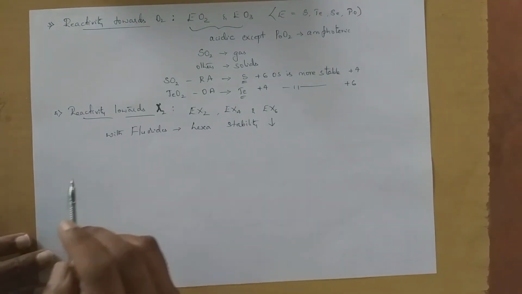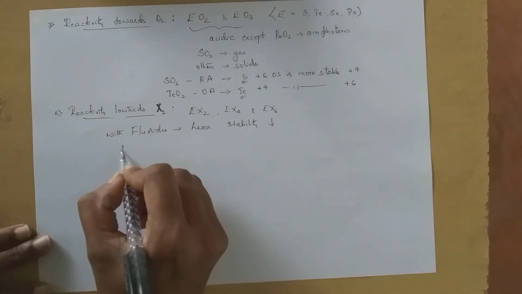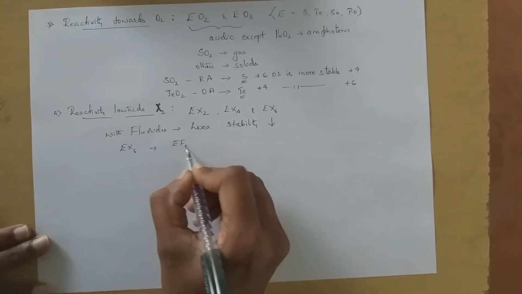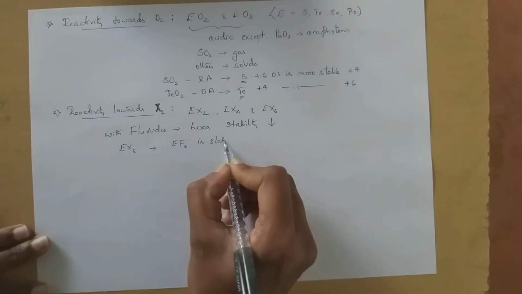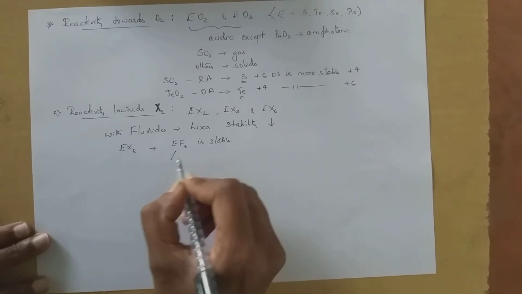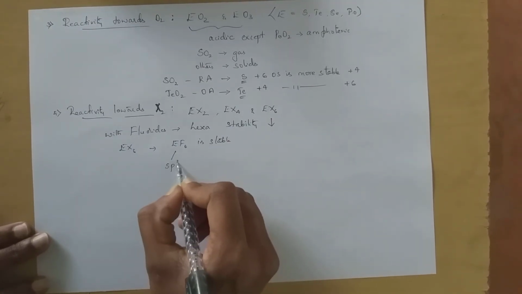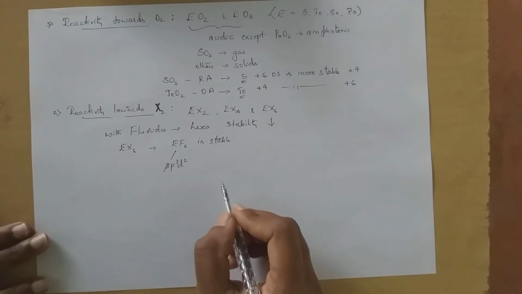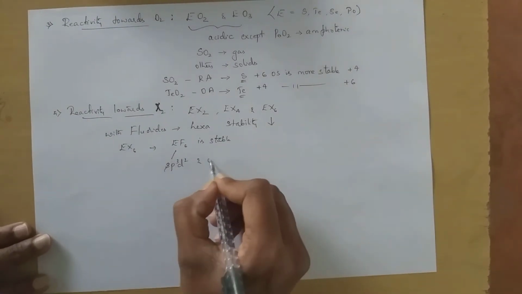Then among these EX6, particularly EF6 is more stable. Clear? Here E undergoes sp3d2 hybridization, and they have an octahedral structure.